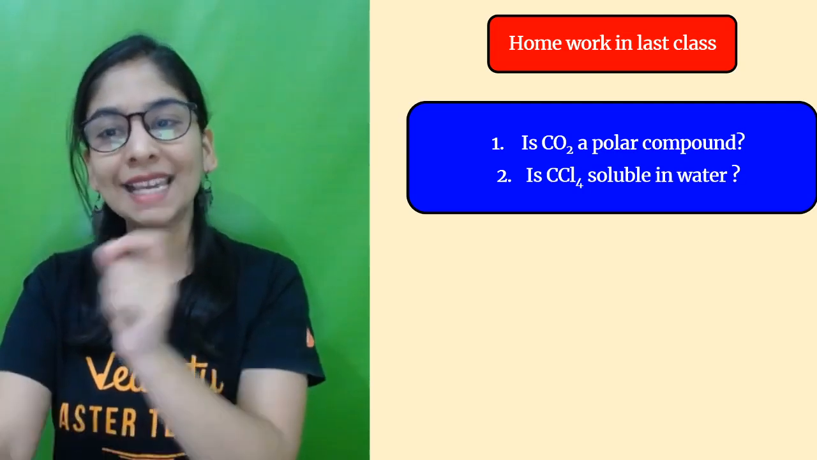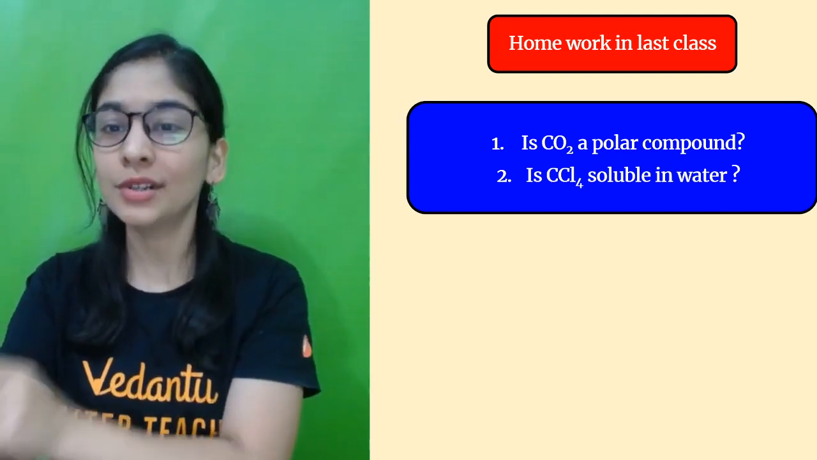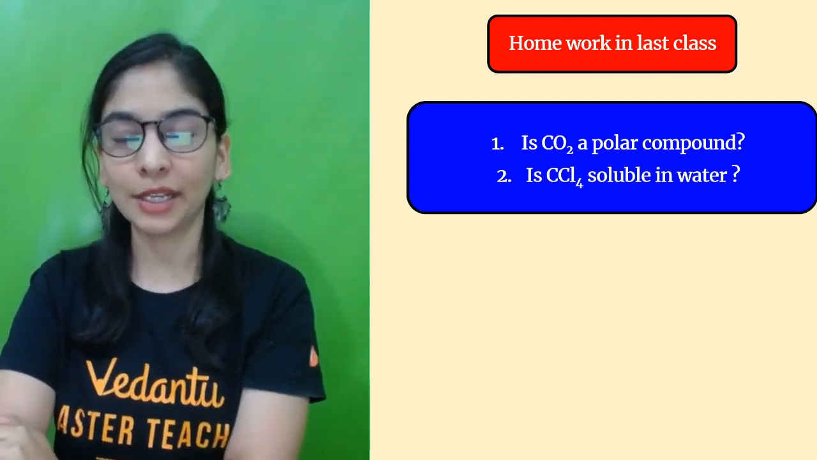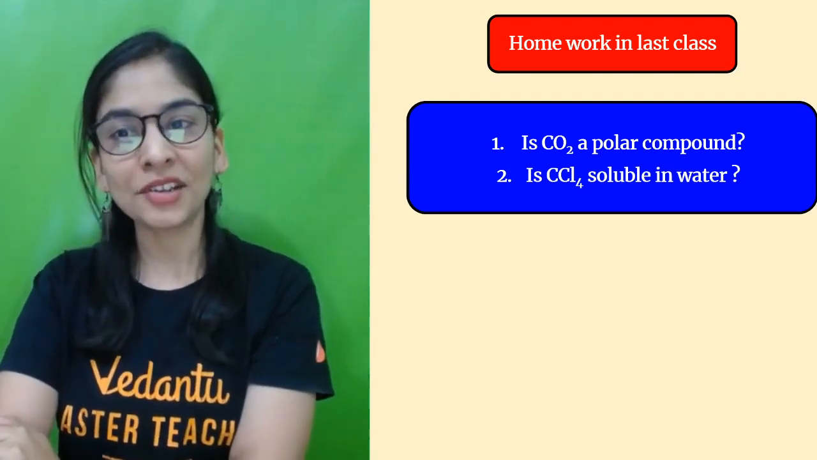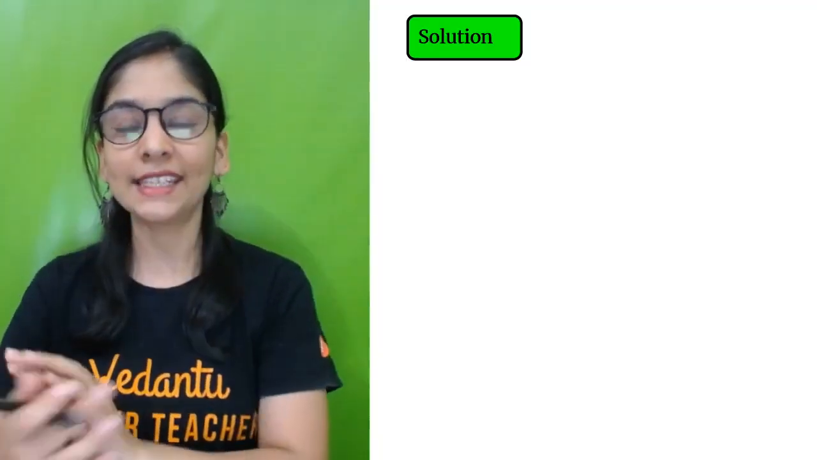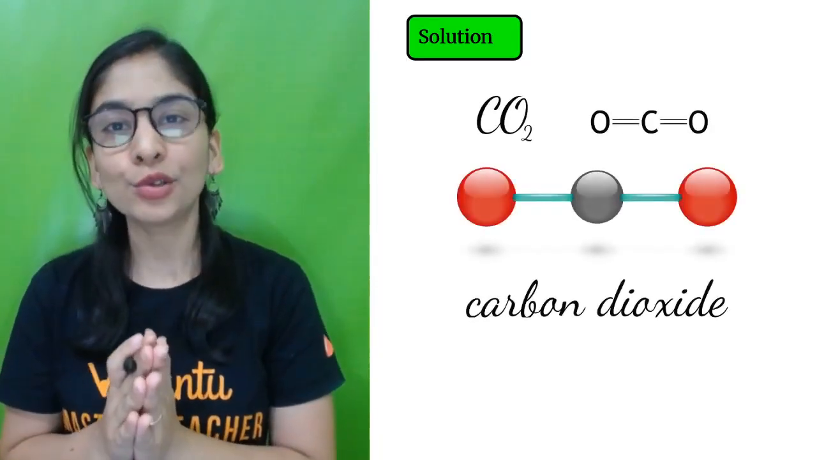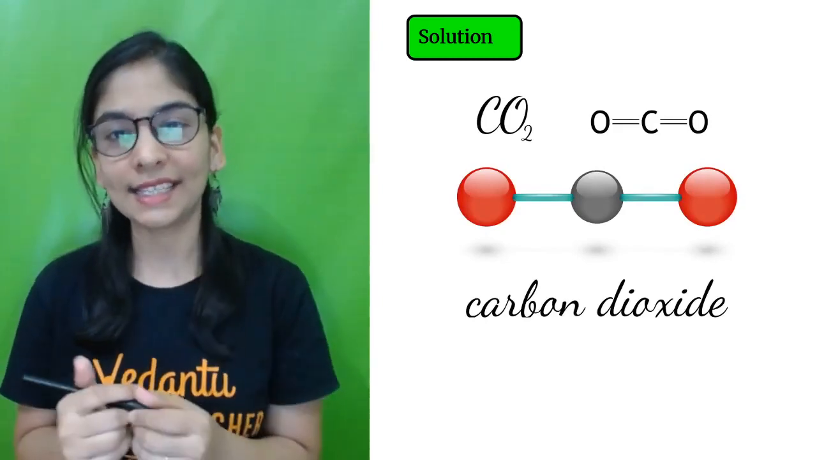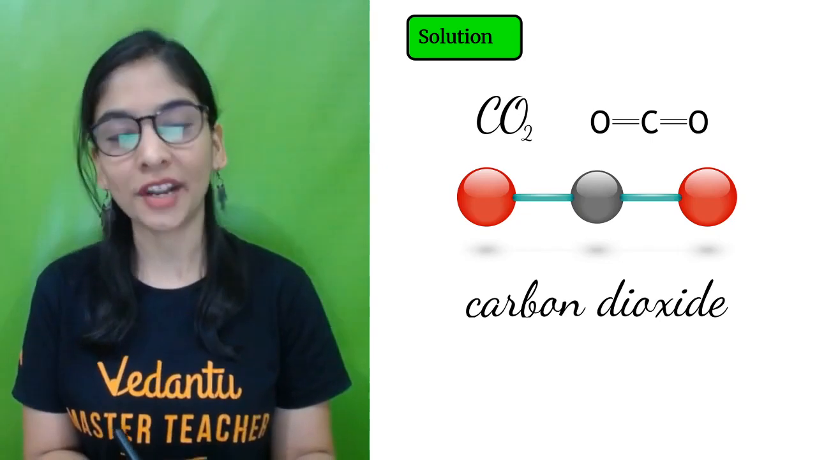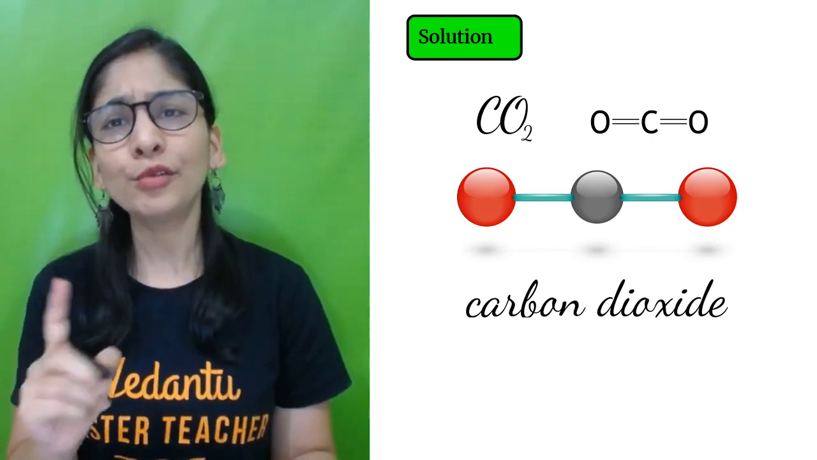The question was, is CO2 a polar compound? Is CCl4, carbon tetrachloride, soluble in water? So let's discuss this question one by one. Let's talk about it right now. First of all, CO2, carbon dioxide gas, what exactly is this? Is it a polar covalent compound or a non-polar covalent compound? How to check it, everyone?